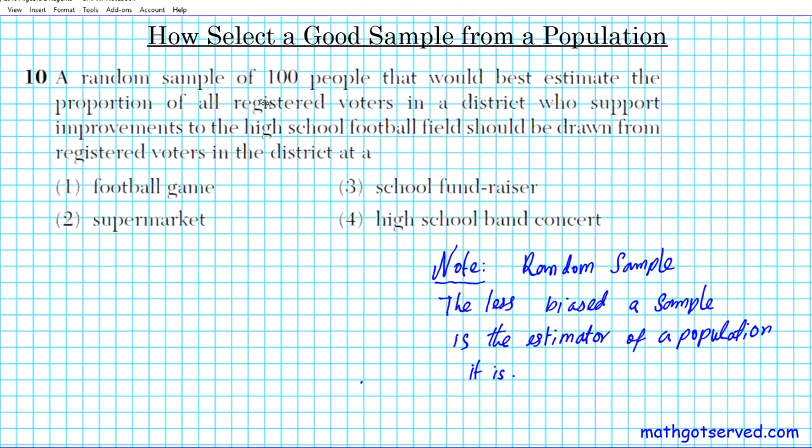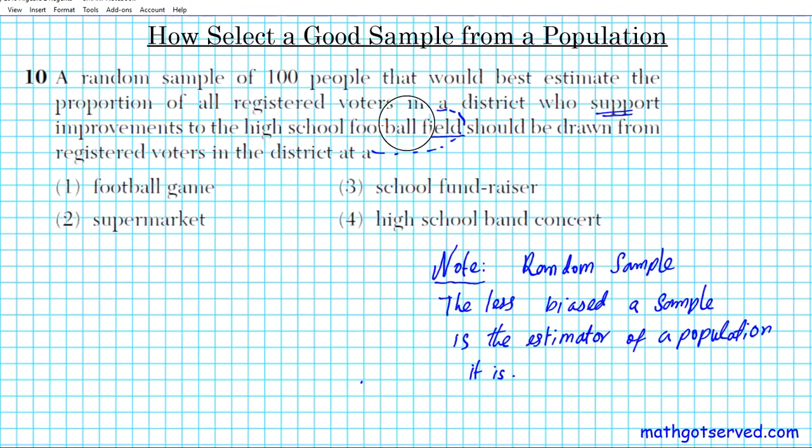So in this particular situation, we're looking for people who are in support of improvements to a high school football field. Okay, so if you look at what's going on here, we're looking at high school and football. All right, so think about the possible biases that can happen. You think about people that are in high school are going to be biased towards this event, right? Either you're in high school or you have a child in high school. Or what if you like football? If you like the game or watch the game, you'll be biased towards supporting the improvements, right? But we want to be as unbiased as possible.